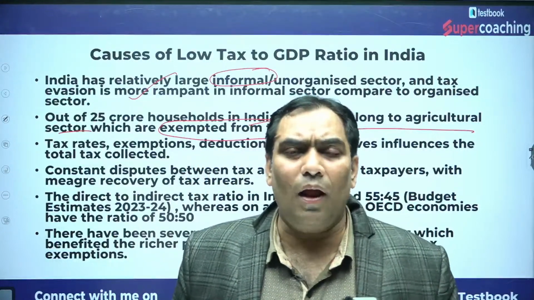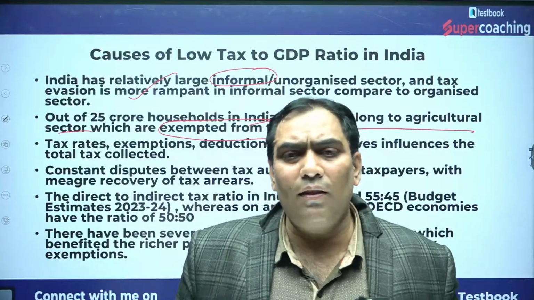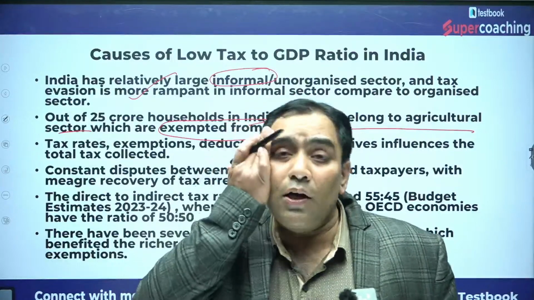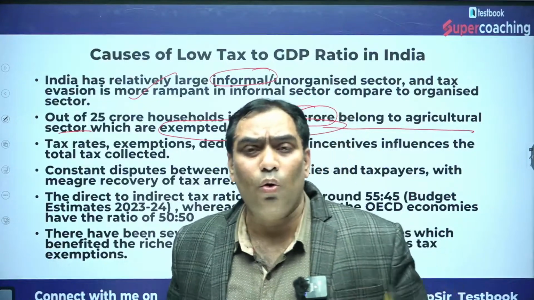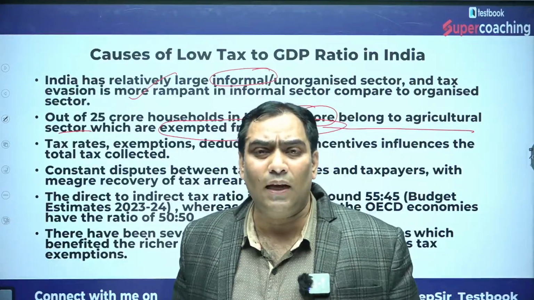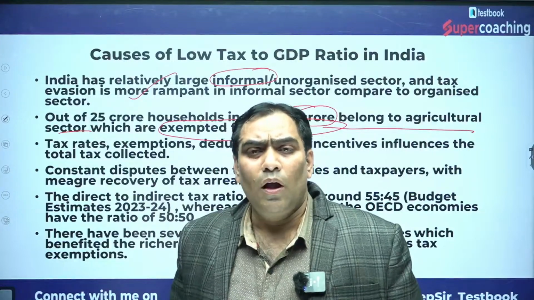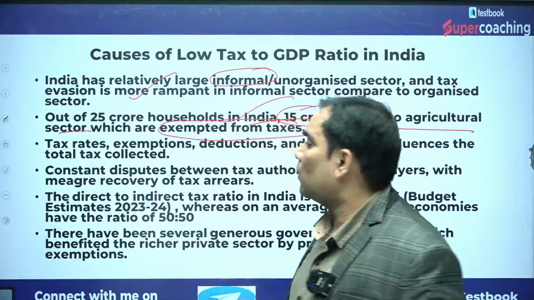They do not have to pay any tax. If we consider there are 25 crore households in India, and 15 crore households belong to the agriculture sector, those 15 crore households are not paying taxes. That's why there is a low tax GDP ratio.